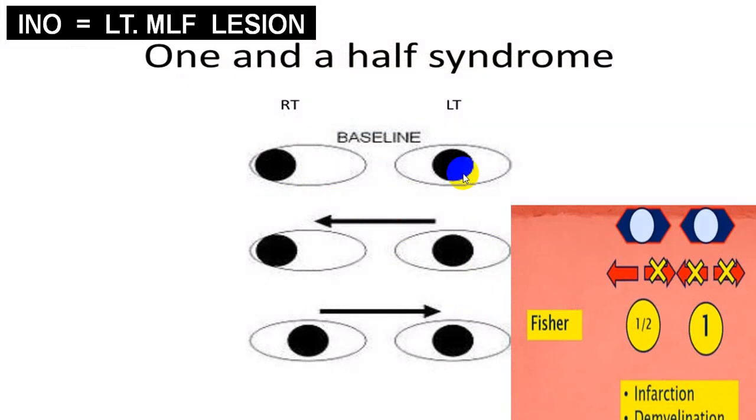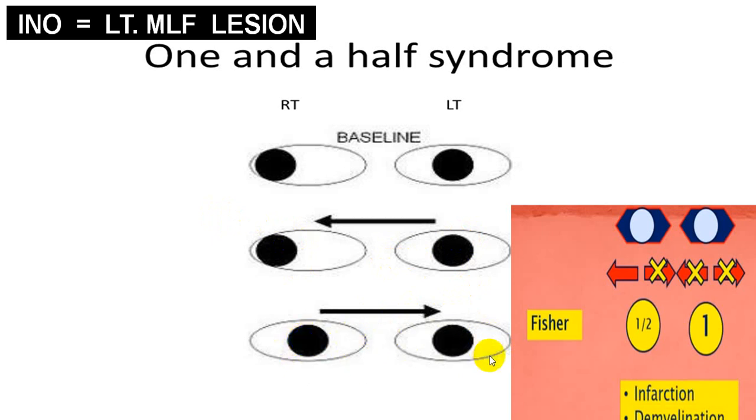Now you can see here, in the normal position, we call baseline position, the left eye is not able to move medially or laterally. Clear? Now, the right eye has abducted. Here, when you are looking to the right side, you can see that this eye is not moving. When you are looking to the left, this eye is not abducting. It means abduction is absent, and here the medial rectus is also not working.